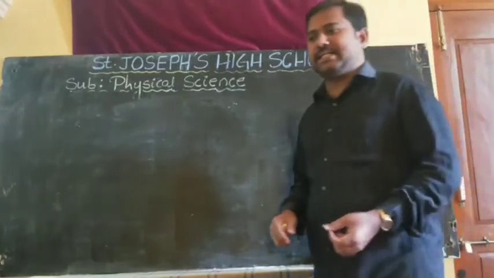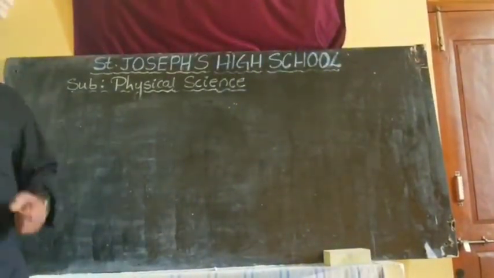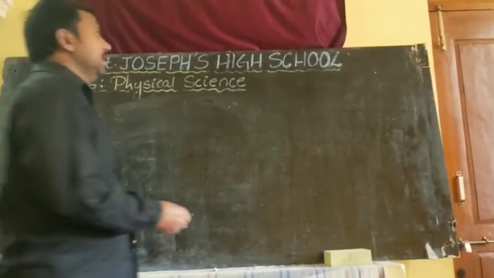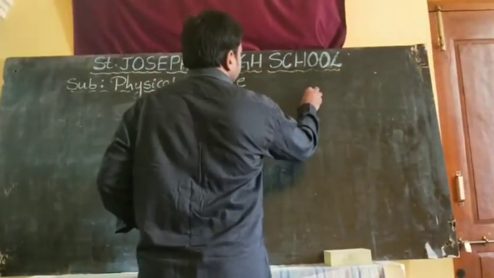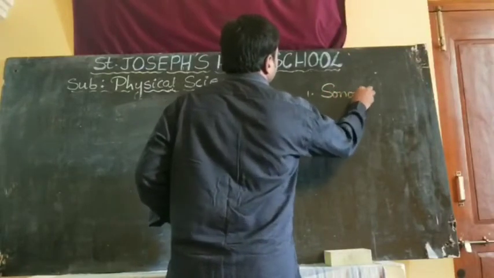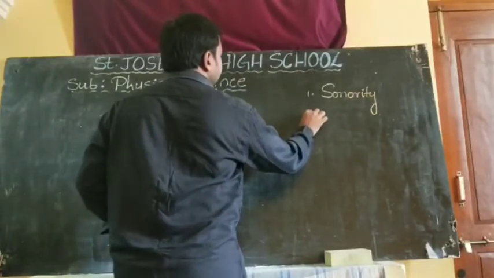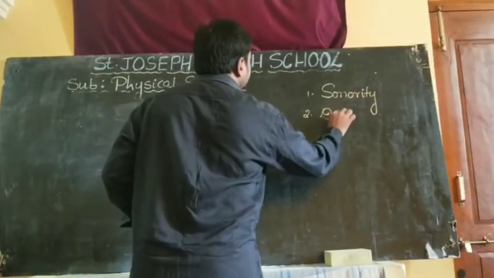In the previous class we discussed some physical properties. Today we will continue with the remaining physical properties. That is, one, sonority. Second one is ductility.